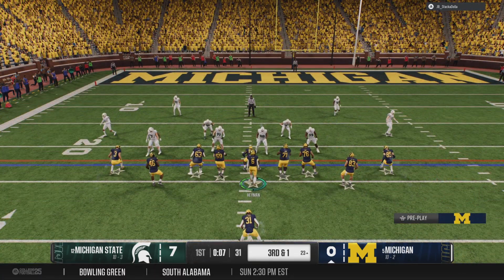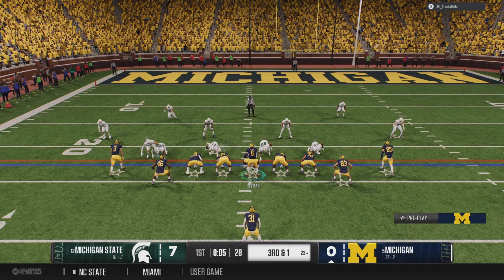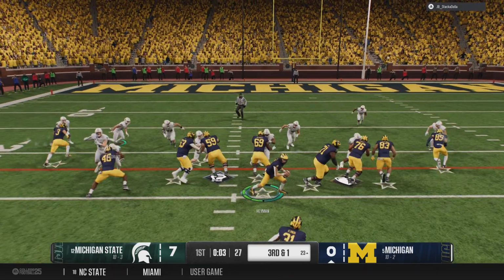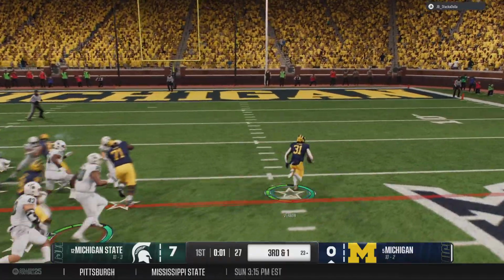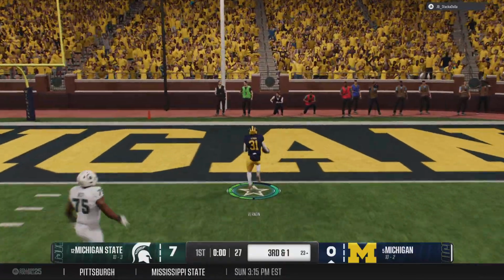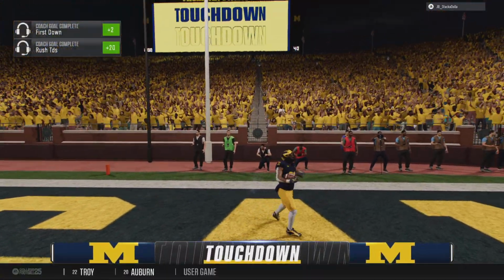Offense comes up to the line. They might have a chance for a couple more plays before the quarter expires. Try and muscle for the first down. And they'll make it into the end zone.